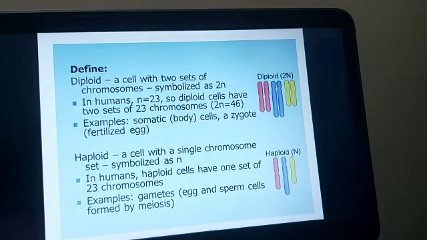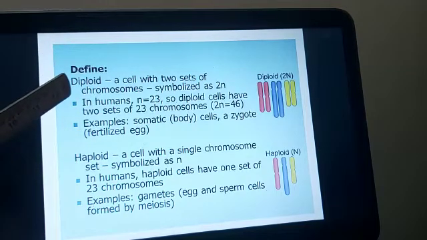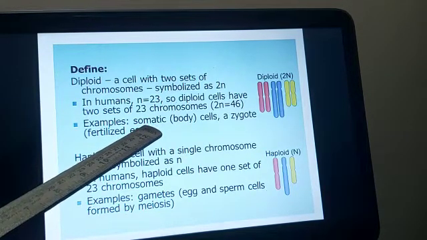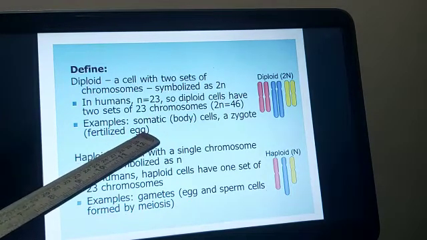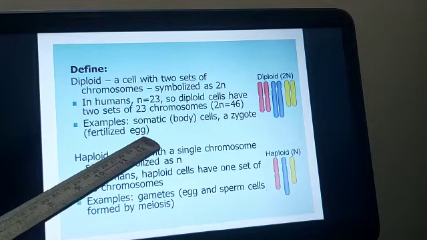So in human beings there are two kinds of cells, diploid cells and haploid cells. Now where are these diploid cells present? These diploid cells are present as body cells or somatic cells. So in each and every body cell of the human being we have diploid cells wherein the chromosome number is 23 pairs, that is 46 chromosomes. In this you have the autosomes, that is 22 pairs, and the sex chromosomes, that is the 23rd pair. So in each and every body cell we have 46 chromosomes or 23 pairs of chromosomes.